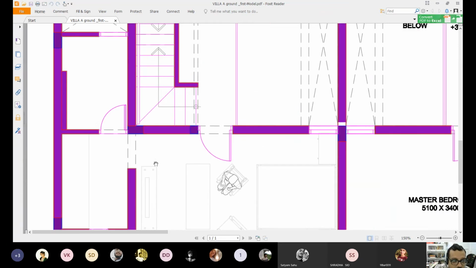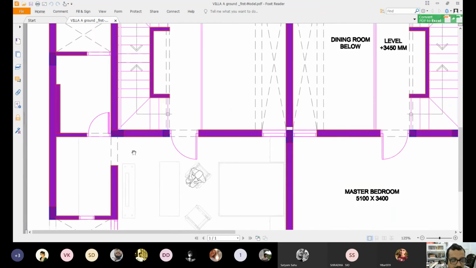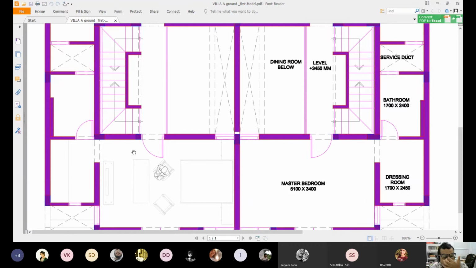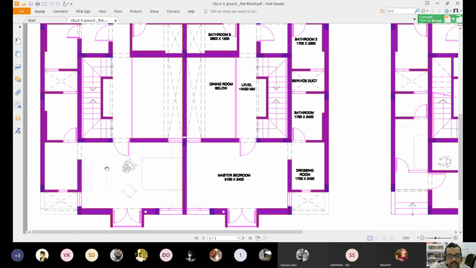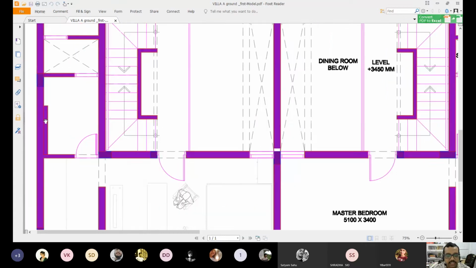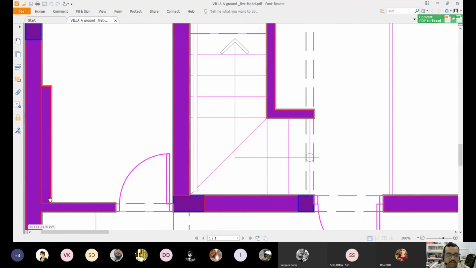You might be confused with this wall. These walls are generally up to 4 feet or 5 feet in height. You have been to some good hotels where you have seen that the water cistern for the flushing is embedded within the wall. You just have two buttons on the wall, one for short flush, one for longer flush. So to accommodate that, we have this. This is a villa at the end of the day.